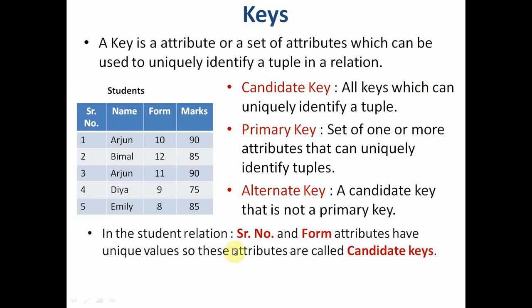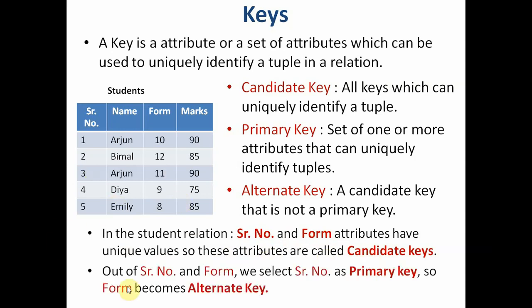In the students relation, serial number and form attributes have unique values. So these attributes are called candidate keys. I also already explained this. Out of serial number and form, we select serial number as the primary key. So the form field becomes the alternate key. When we start creating tables in MySQL, we will not create candidate keys or alternate keys. We will only create the primary key.